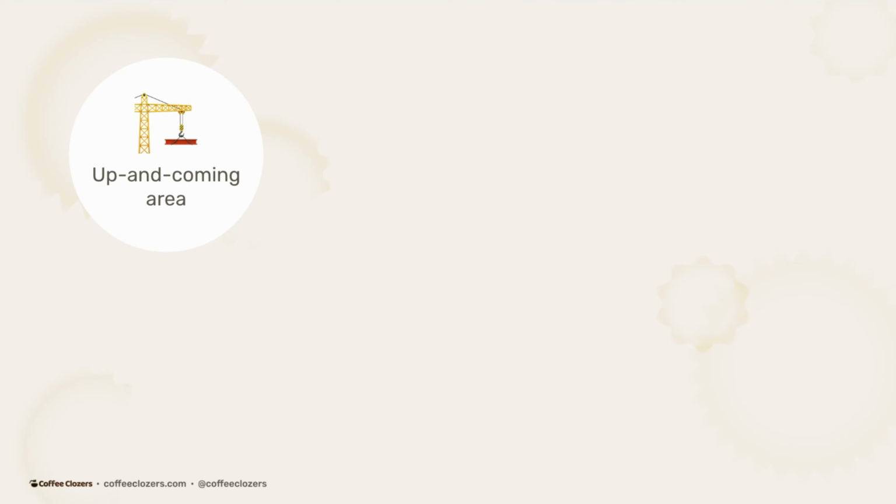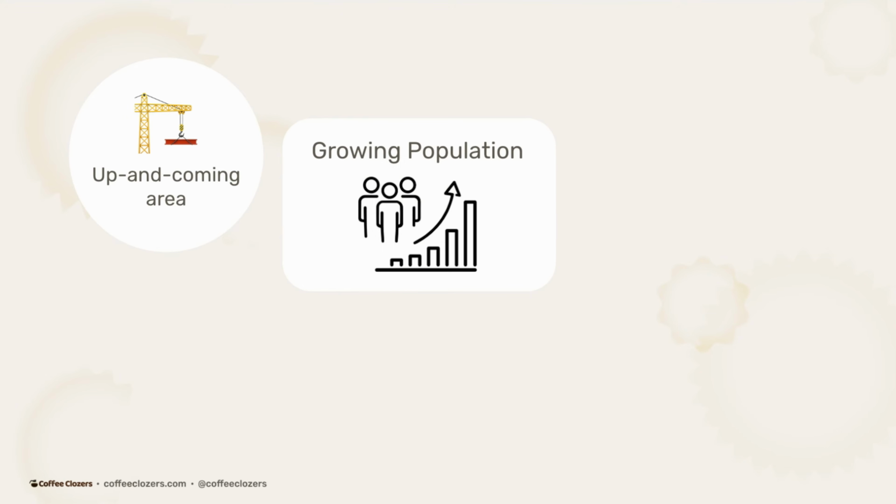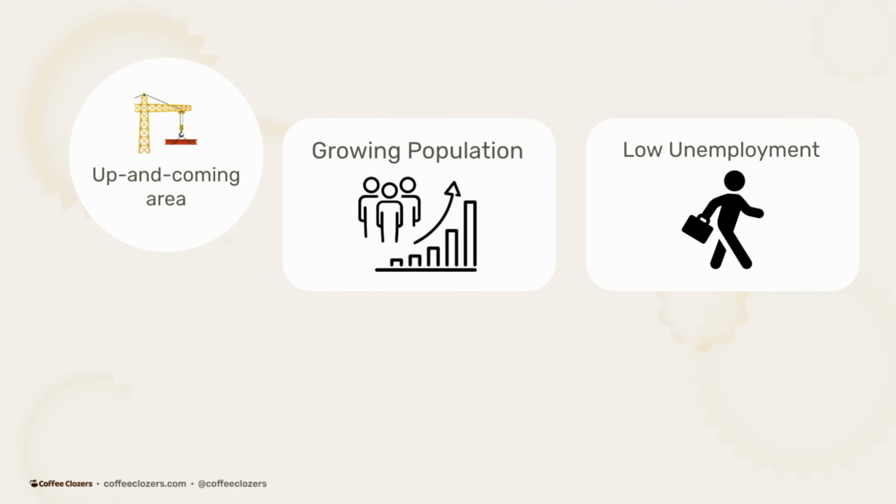So I want to ask you, the viewer, a question. What factors contribute to an up and coming area? I'm just going to give you some quick stats that most of us are familiar with. A growing population. So usually if people are now coming to an area, maybe there's more jobs available or perhaps more amenities. We could start to see that this area is starting to have more people and thus can be up and coming. As well, low unemployment.